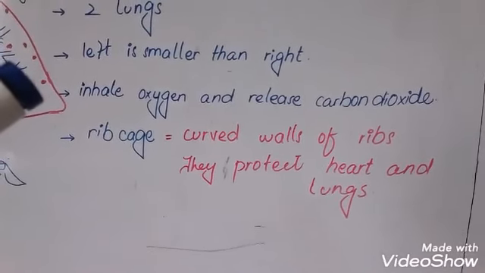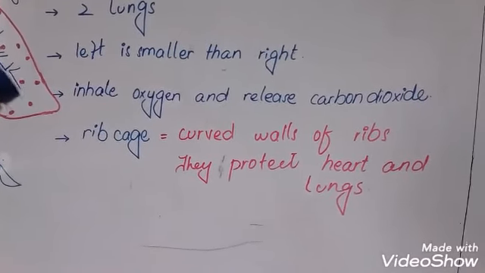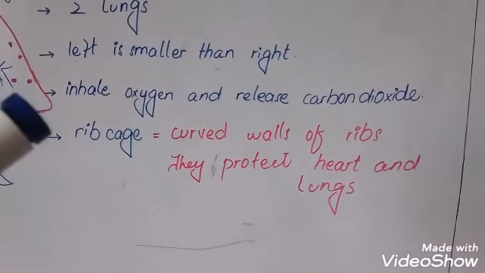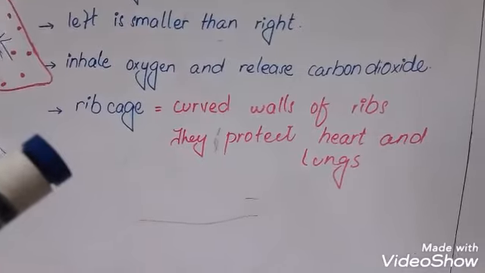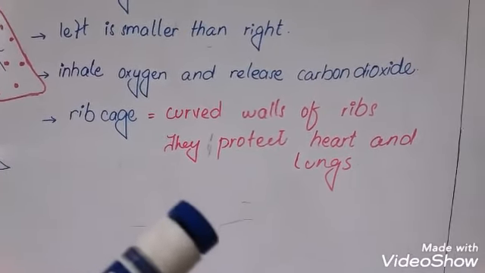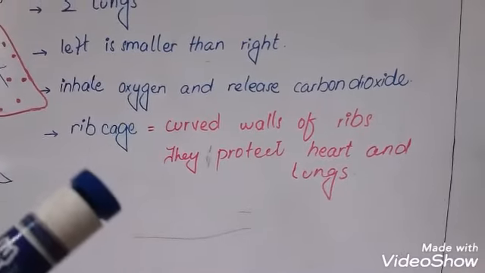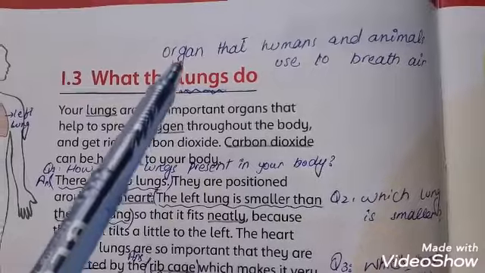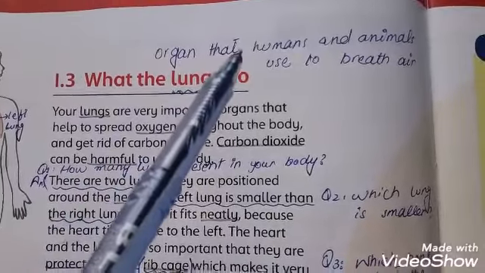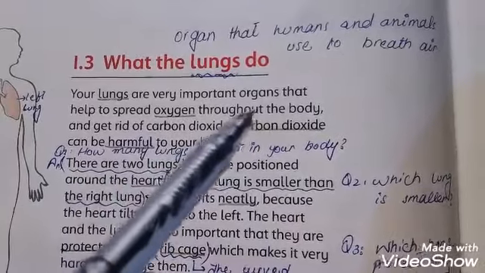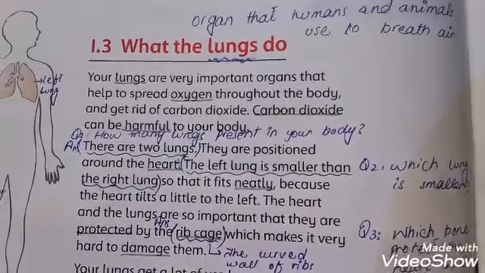They inhale oxygen and release carbon dioxide, meaning they take in oxygen from the air and get rid of carbon dioxide out of the body. The last point is the rib cage. The rib cage is a curved wall of ribs that protects the heart and lungs, because the heart and lungs are present inside the rib cage. Dear students, we already know that the lung is the organ that humans and animals use to breathe in, separate oxygen throughout the body and release carbon dioxide.